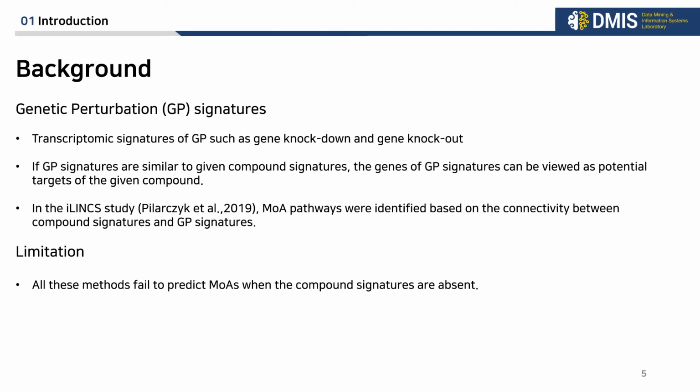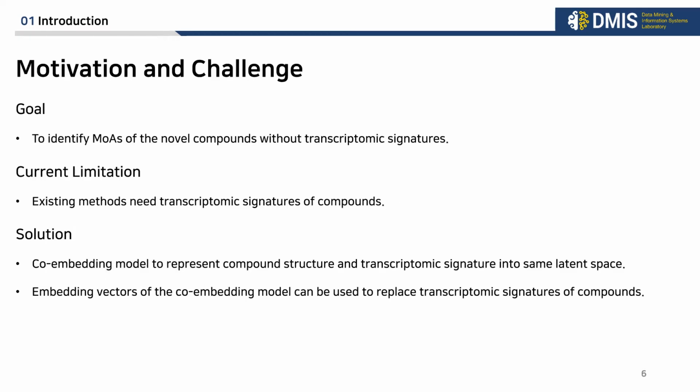But there's one crucial limitation. All these methods fail to predict MOAs when the compound signatures are absent. This is the motivation and challenge in our study. The goal is to identify MOAs of novel compounds without transcriptomic signatures. And the current limitation is that existing methods need transcriptomic signatures of compounds.